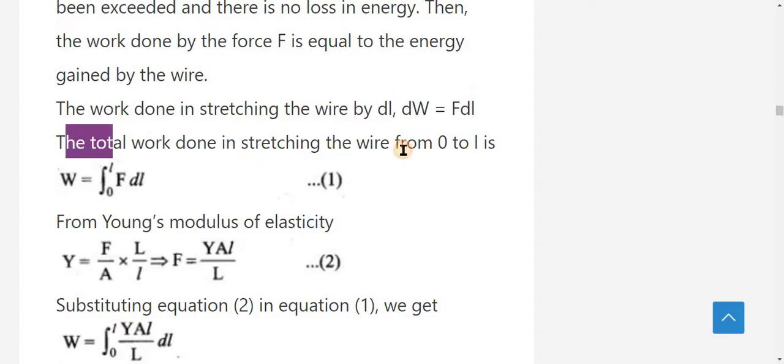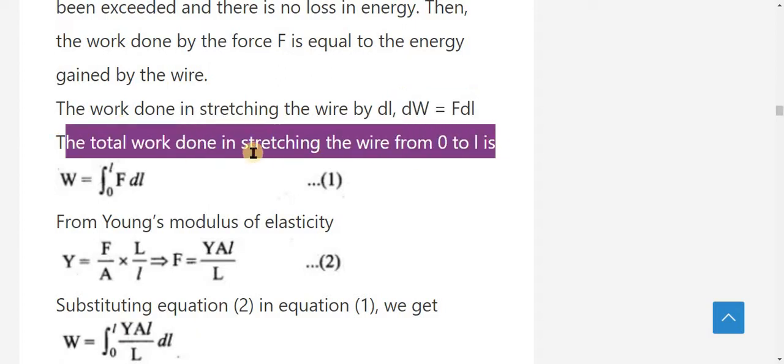So the total work done in stretching the wire from 0 to L can be written as W is equal to the integration of dW, that means total work done. Here we can calculate the total work done using the integration symbol.